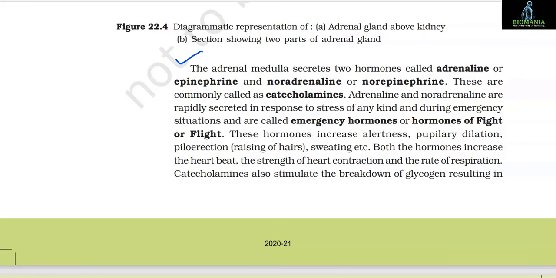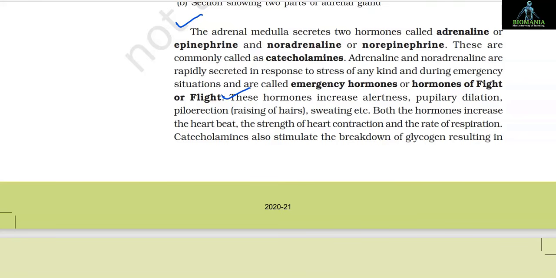These are commonly called catecholamines. Adrenaline and noradrenaline are rapidly secreted in response to stress of any kind and during emergency situations and are called emergency hormones or hormones of fight or flight. These hormones increase alertness, pupillary dilation, piloerection, that is raising of hairs, and sweating, etc.